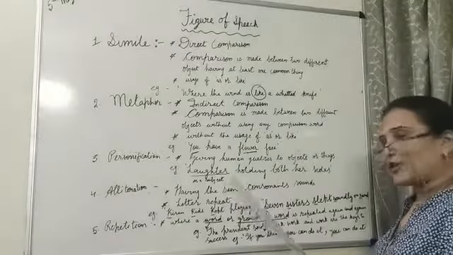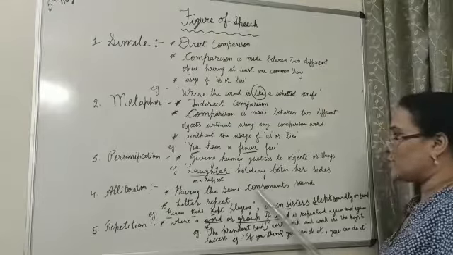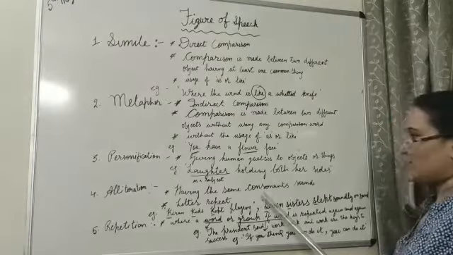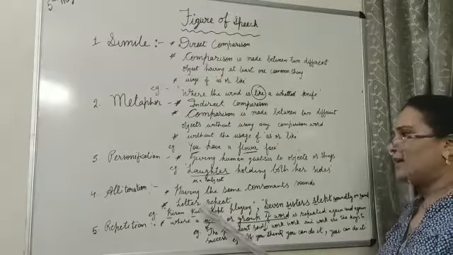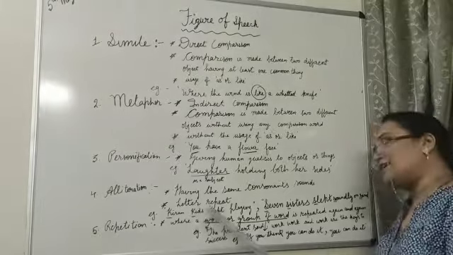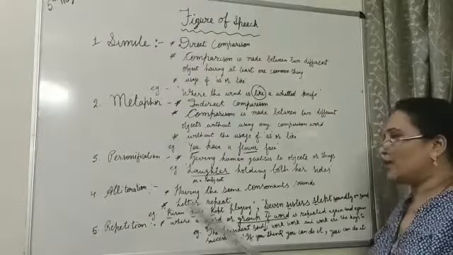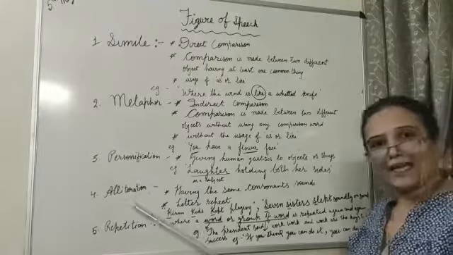So 26 alphabets, 44 sounds. 5 vowel sounds and rest are consonant sounds. Or the letter repetition you can well understand. You can take as a sound repetition or letter repetition. Same thing. You consider that particular line is having alliteration.